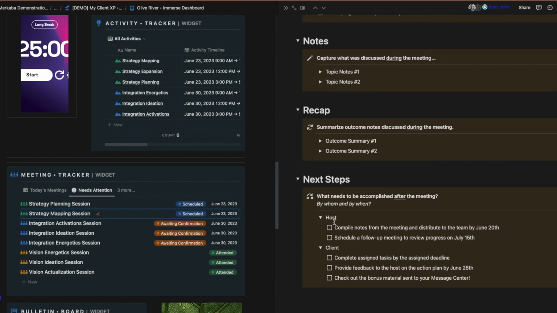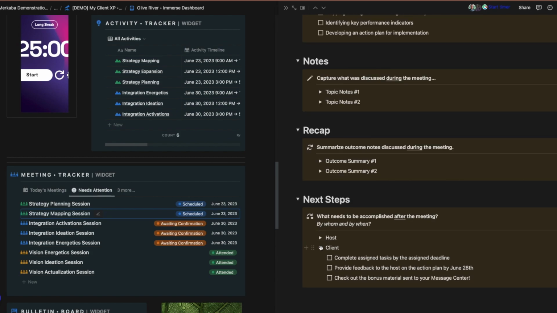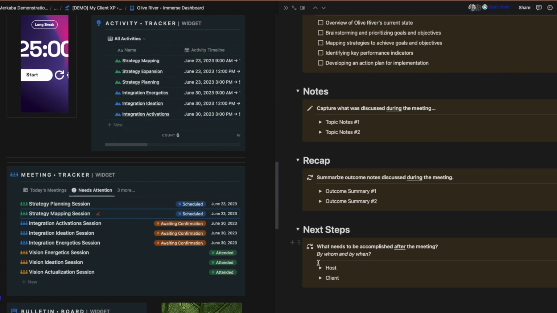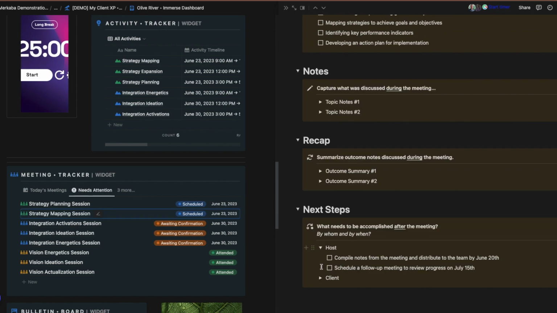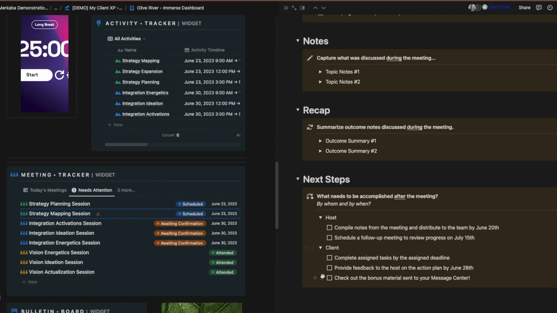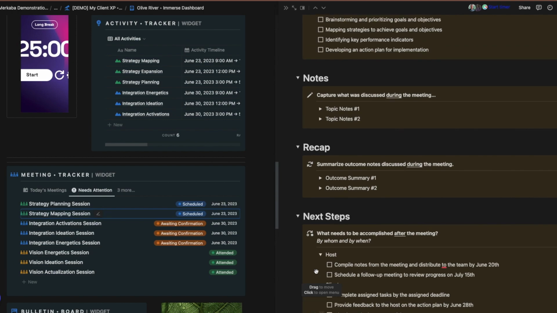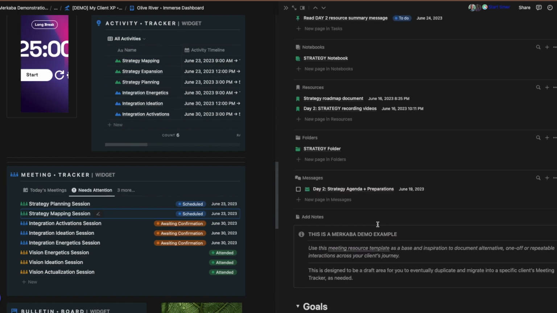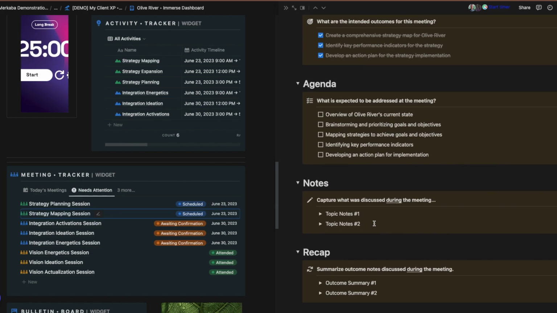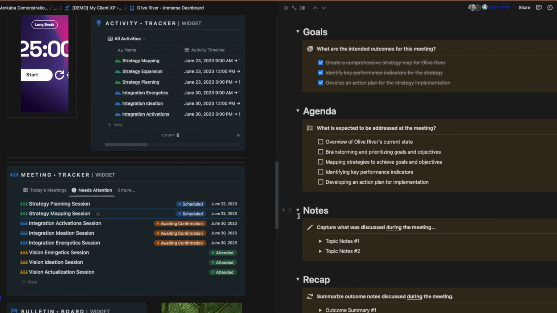And then also next steps for the host and for the client, right? So that they know what I'm working on as the host and what they need to be working on. This allows complete transparency for everyone involved. And why transparency is so important is because maybe a client is saying, hey, why isn't this project getting done on time? We could go back and see why it's not getting done on time, and people can be held accountable accordingly, correct? And that is the whole point. No one's trying to get over on anyone. We just want to have complete transparency.